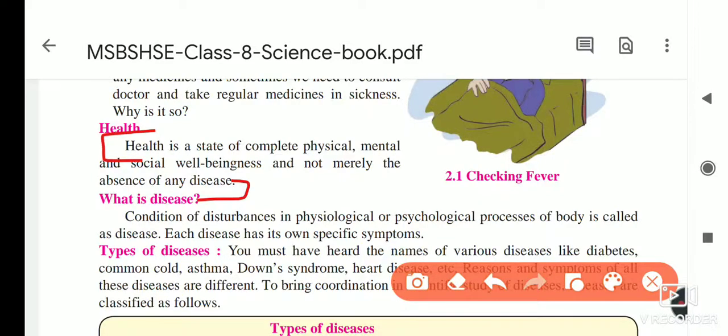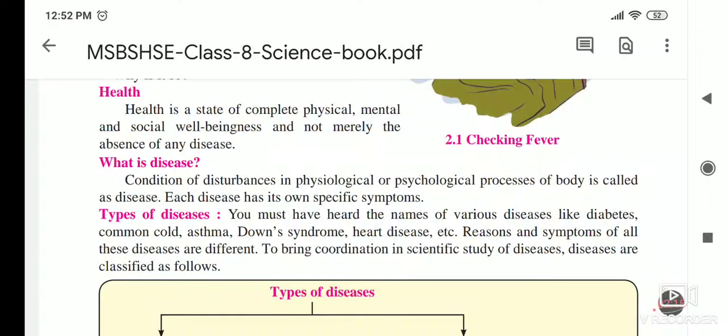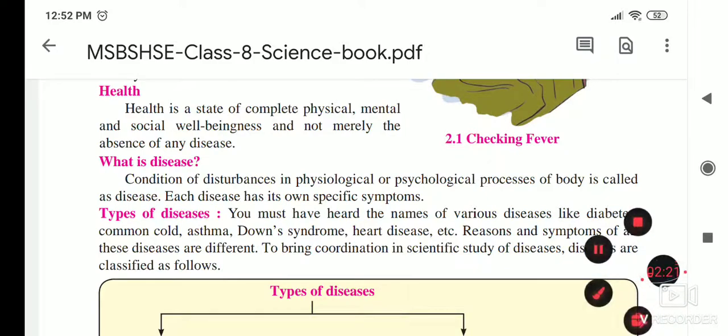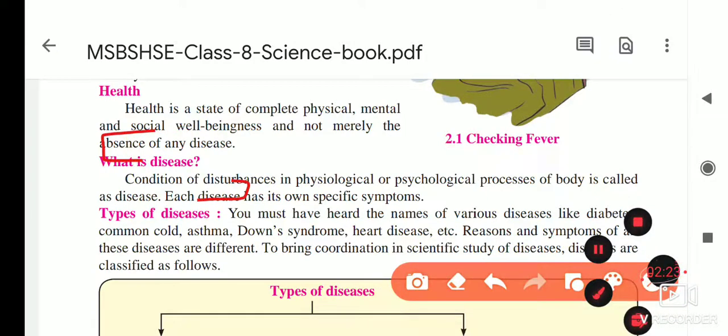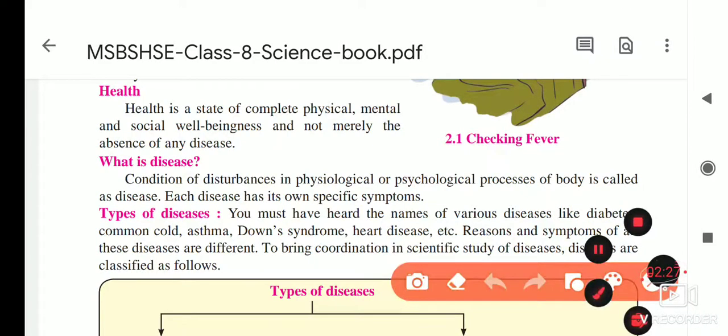Okay, after that I ask you the definition of disease. So what is the definition of disease? Here it is, what is disease? Inside this question you will get the definition of disease. So first of all we will see conditional disturbance.